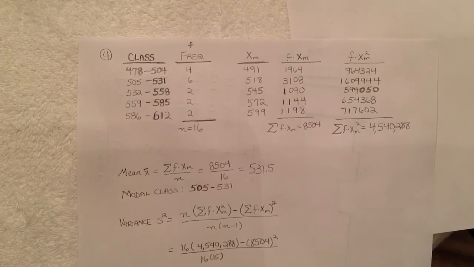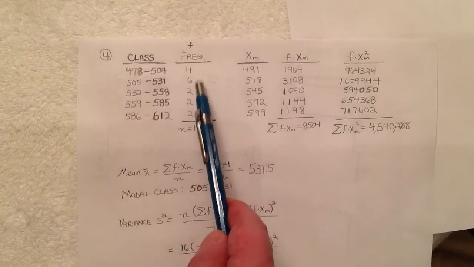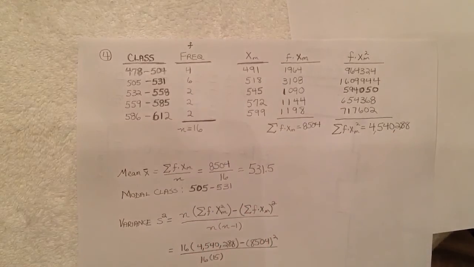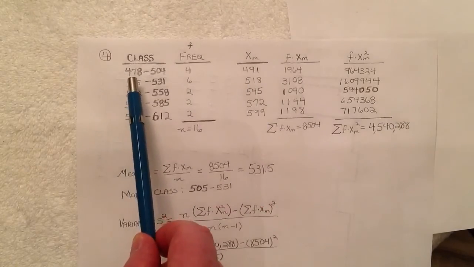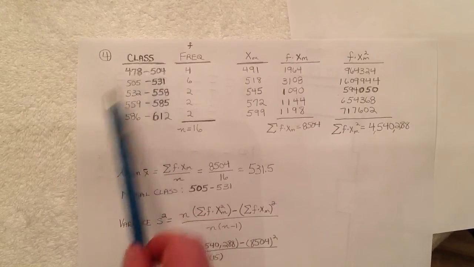And then we have for the frequency numbers, you have 4, 6, 2, 2, 2. Okay, so you have 16 for the sum of the frequencies. And now we do not have the itemized data values, but we can use once again the frequency table to determine the mean, and that again is going to be utilizing the class midpoints, which is the mean of the lower and the upper class limits.